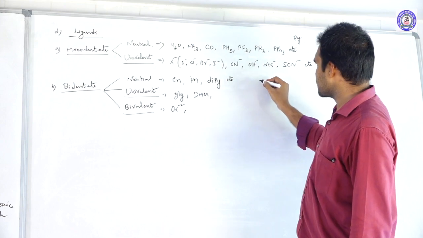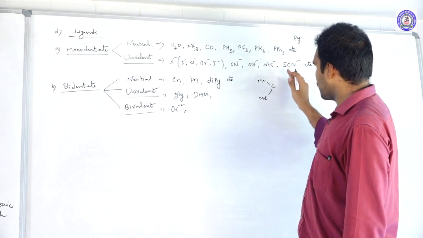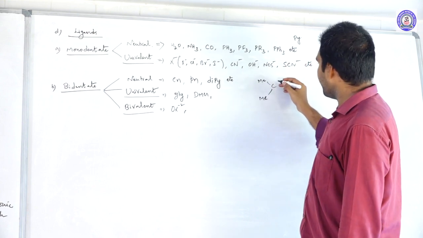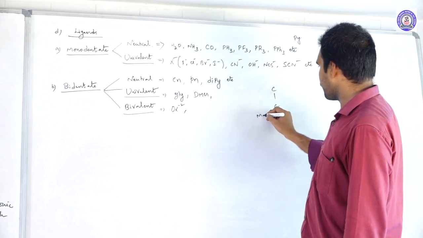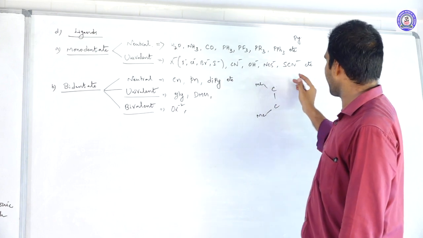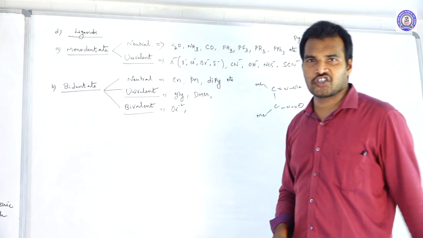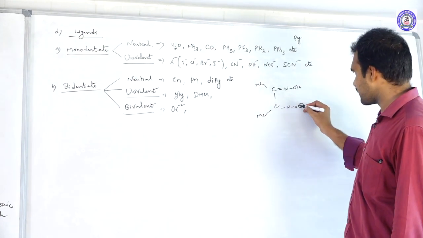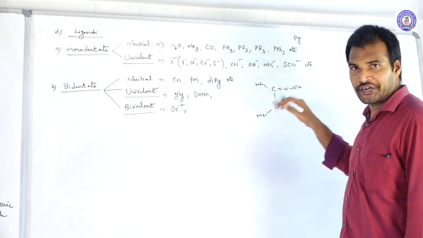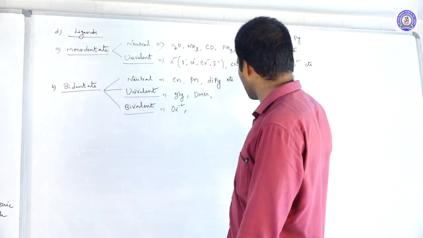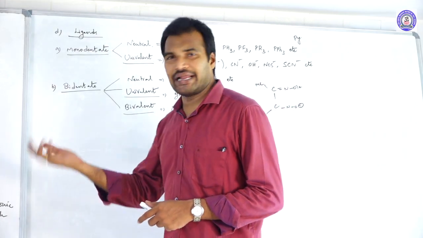This is the structure of DMG, dimethylglyoxime. It has -1 charge, but it has two donating sites. These are the two nitrogens from where it can donate. So DMG is an example for a univalent bidentate ligand.